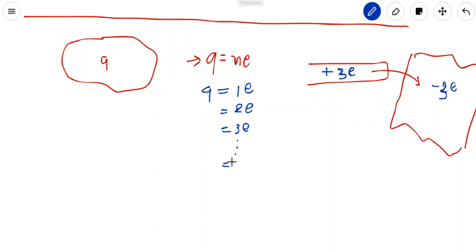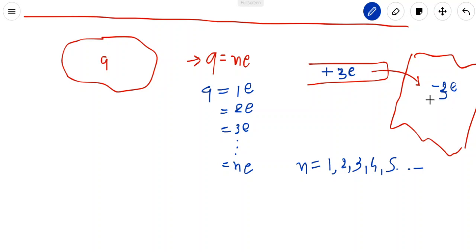So in general, we can say the charge of any object will be ne, where n is an integer: 1, 2, 3, 4, 5 and so on. There won't be any 5.4 or 3.2, because electrons are always whole.